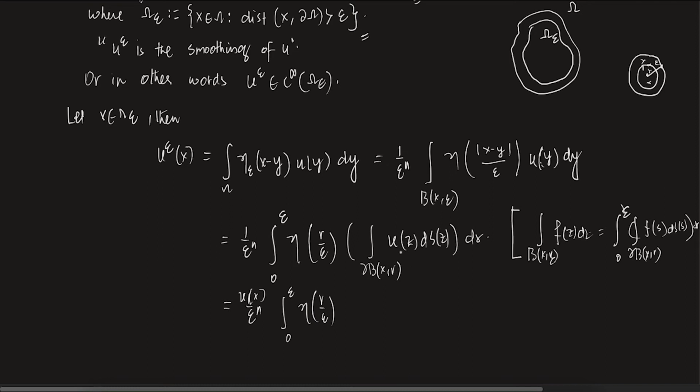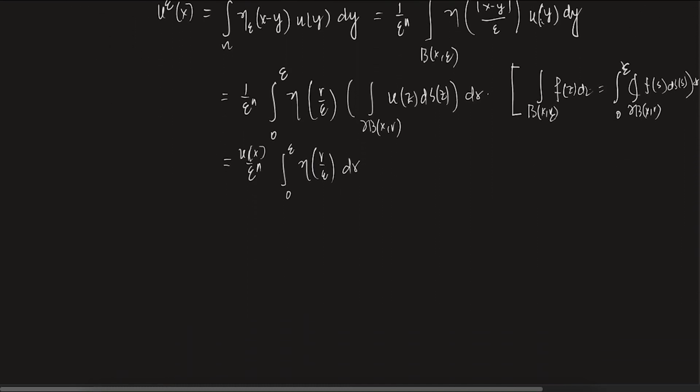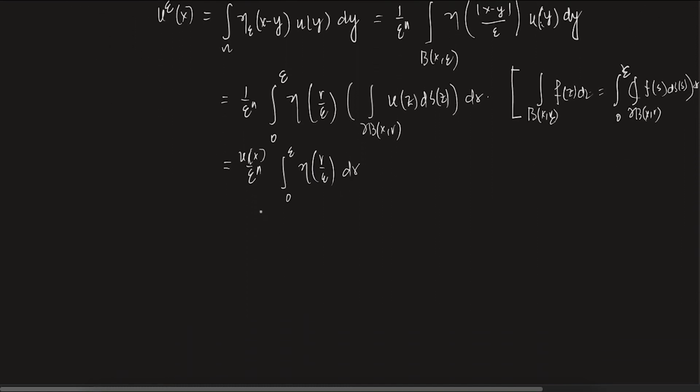This whole thing is u of x, so I have taken it outside, dr. I am missing something, I am missing the value here. This is n alpha n r power n minus 1 dr, right? That will come, if you remember. This is just the average, so the average part should be there.